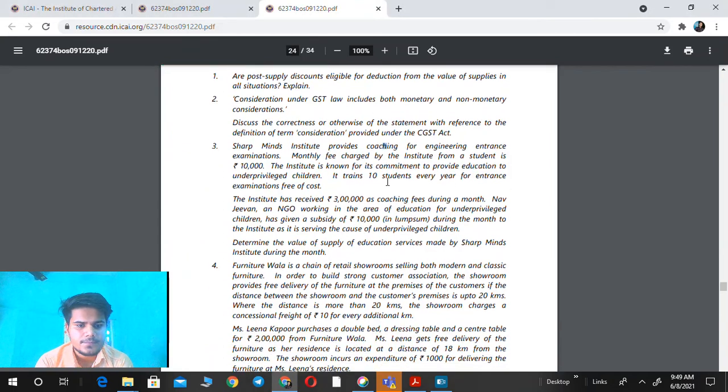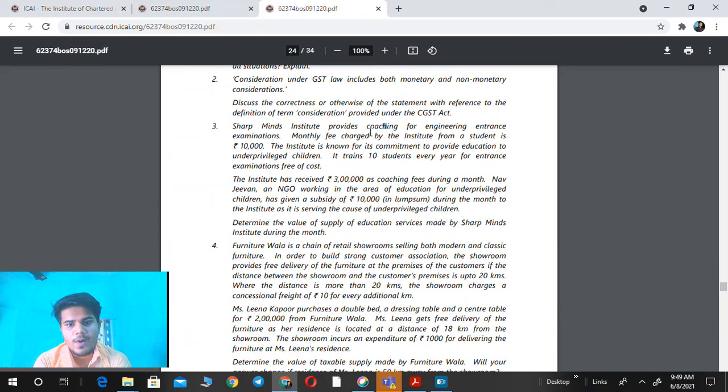Okay, next question. Sharp Minds Institute provides coaching for engineering entrance examination. Monthly fees charged by the institute from the student is 10,000. The institute is known for its commitment to provide education to underprivileged children. It trains 10 students every year for entrance examination free of cost. The institute has received 3 lakh as coaching fees during the month.